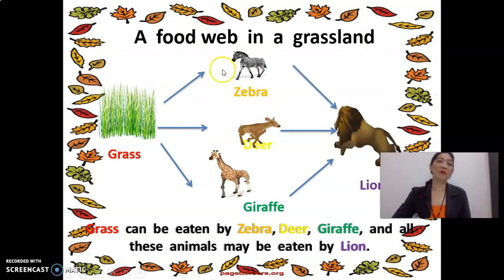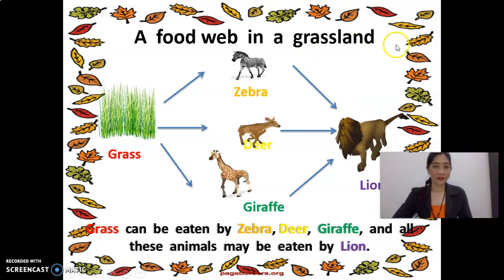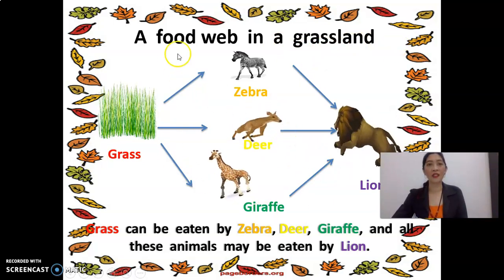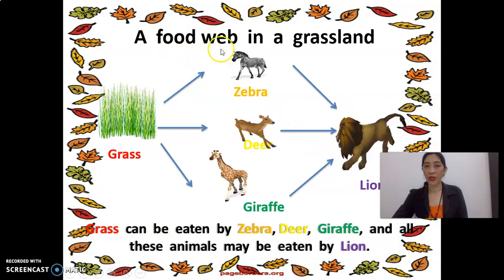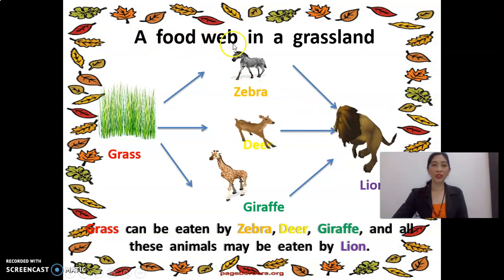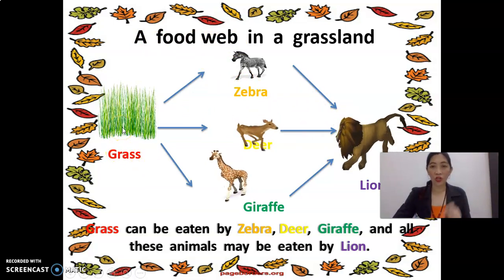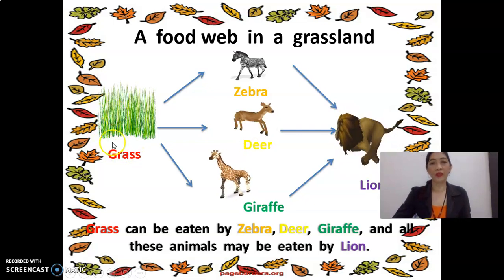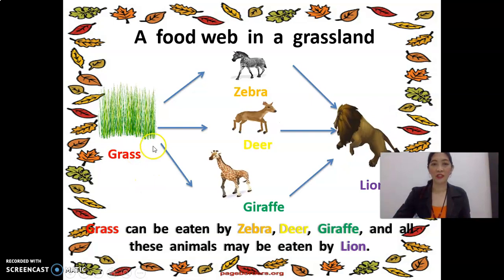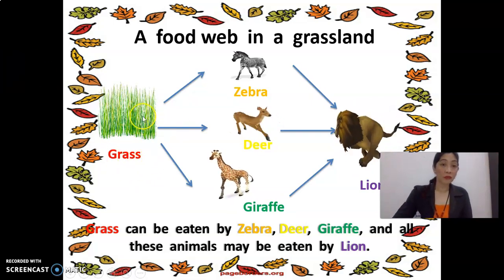This is an example of a food web in a grassland. First we have grass. Always remember, food chain and food web start with the producer.